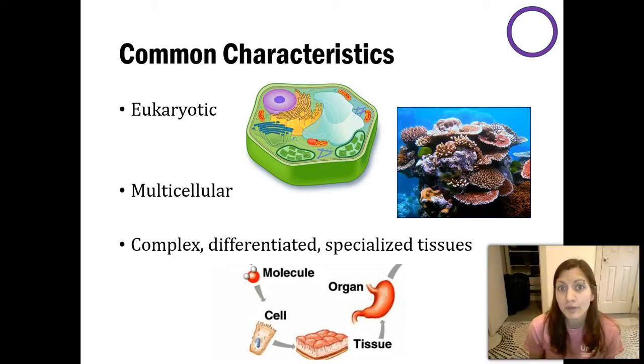Another thing that brings animals together that differentiates them specifically from fungi and protists is that they have tissues. So organisms in general have cells. That's what unites all living things. However, in our animal species, and to a degree in plant species, those cells form these tissues. Essentially, they're multiple cells that are working together for some common goal. For example, muscles. Those are made of muscle cells, but all of those muscle cells working together create that muscle.